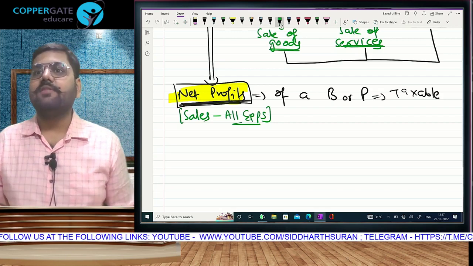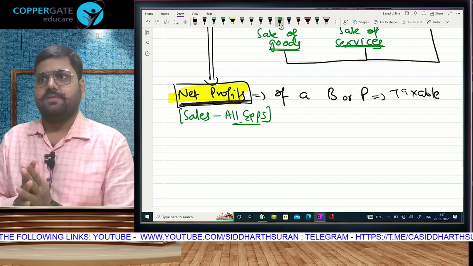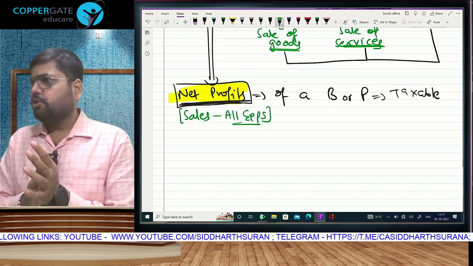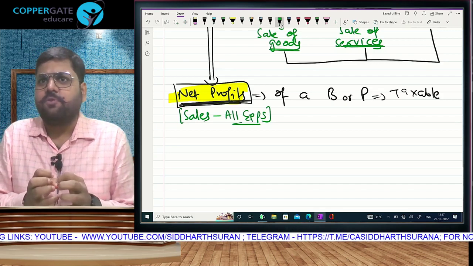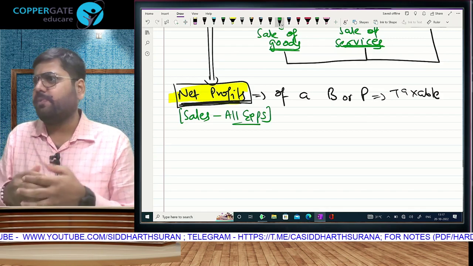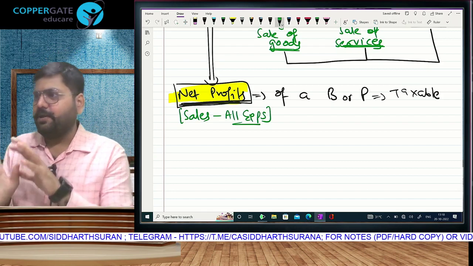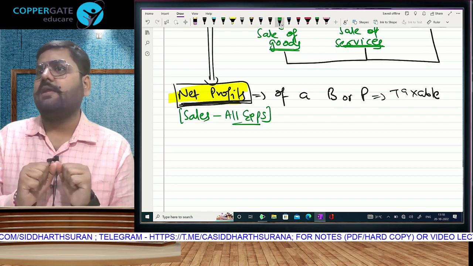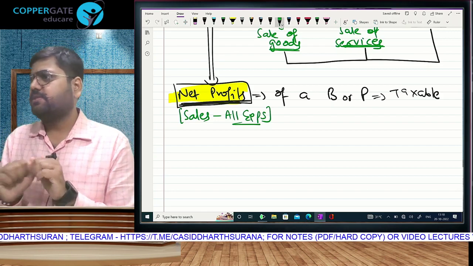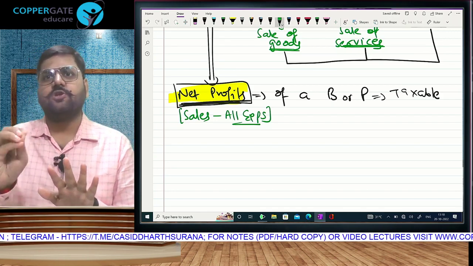You can't sell without purchasing if you are a trader, or manufacturing if you are a manufacturer. Assume trader. So a trader must have purchased before selling for 15 lakhs. And obviously the purchase price has to be lower if he is doing a proper activity. 10 lakh purchased. Meaning any product purchased for 10 lakhs sold for 15 lakhs. Correct? Which is typically the profit formula that was taught to us in our childhood. Selling price minus cost price, 5 lakh profit.